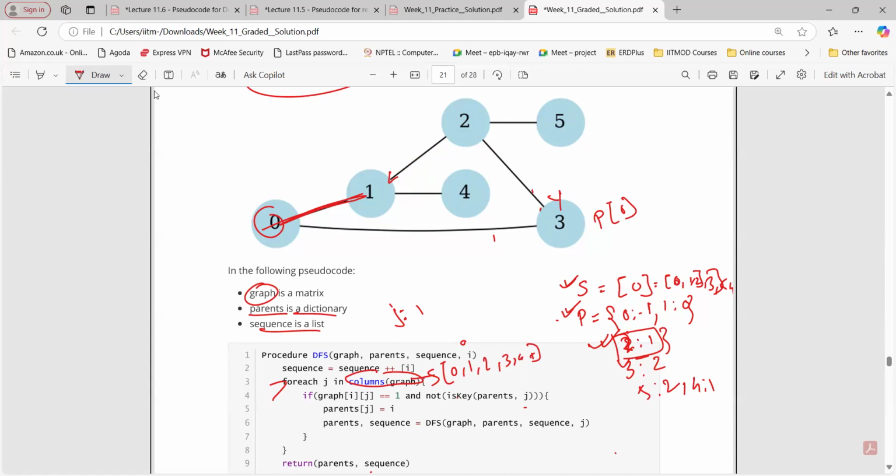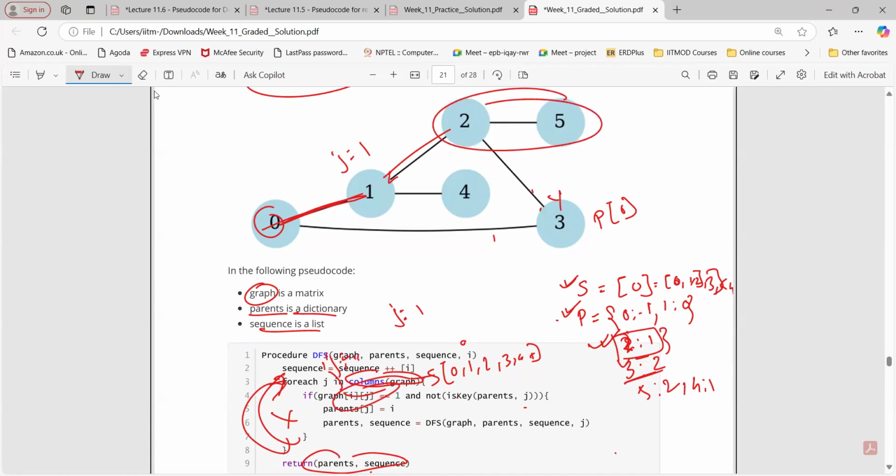So j equals to 0, j equals to 1, 2 like this. First we are going for 2. And see what happened here: when j equals to 2, we return this. But it is the output when j equals to 3 for the previous one. When I go back, again j equals to 4, no edge, j equals to 5, no edge, then backtrack toward 2. This was true when j equals to 1. Again, when j equals to 2, not true. Now from 2, 3 is already there. From 2, 4, I cannot go. Again, when j equals to 5, that time this condition will become true and 5 is not present. Then again we are calling here, okay? So we are backtracking via the for loop here.